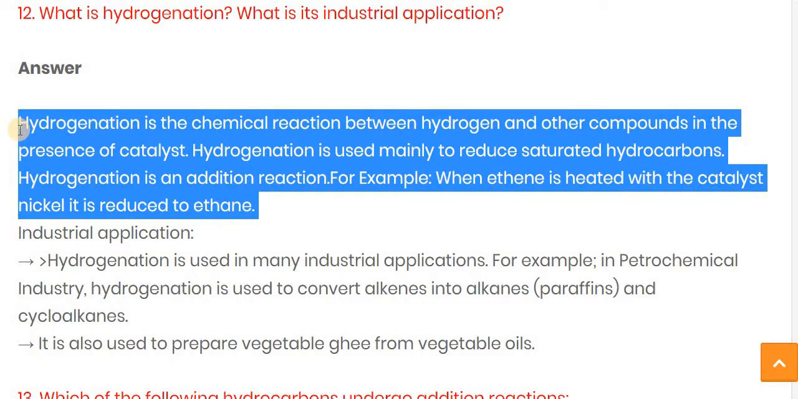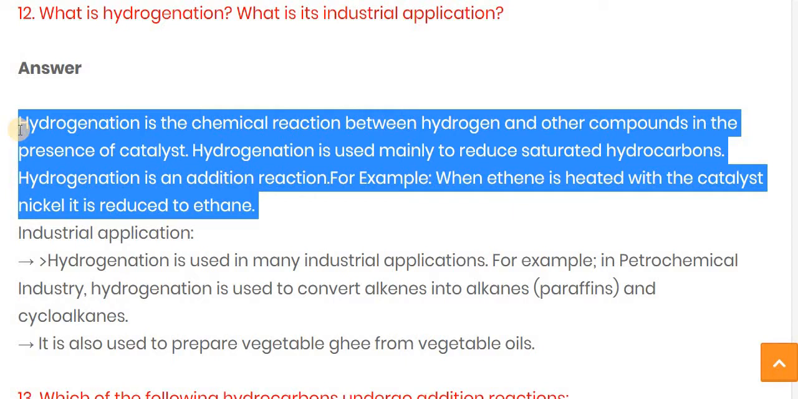For example, when ethene, CH2=CH2, reacts with hydrogen while heated with the catalyst nickel, it is reduced to ethane. Here hydrogen is added, the double bond breaks down from the ethene, and it is converted into ethane, that is CH3CH3. In ethane there is a single bond, whereas in ethene a double bond is there.